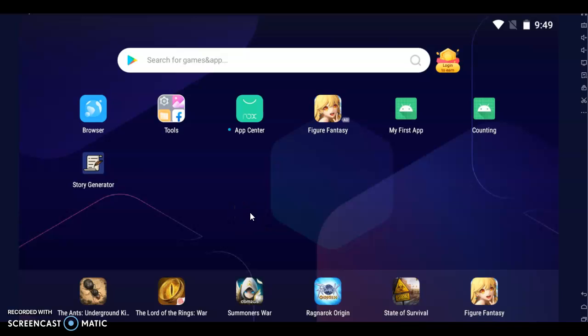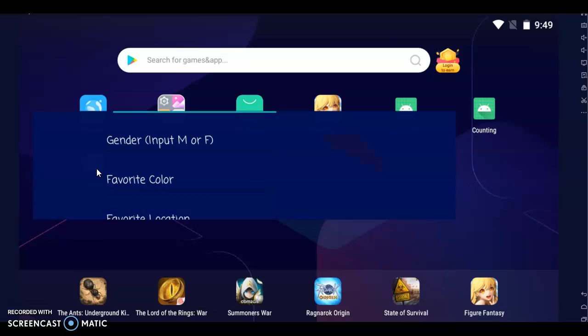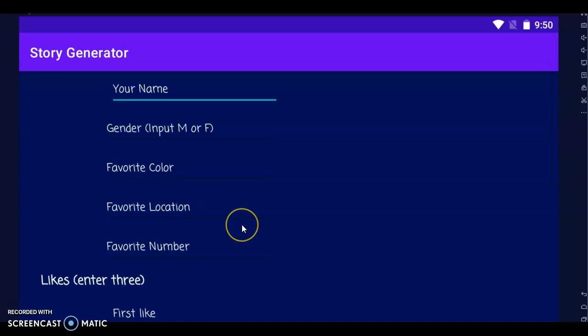Hello, my name is Parker Jones, and this is the presentation of the app for, I guess, group 6. We did what was called the story generator, and this is what the app looks like down here. And so we'll just click on that to open it up.